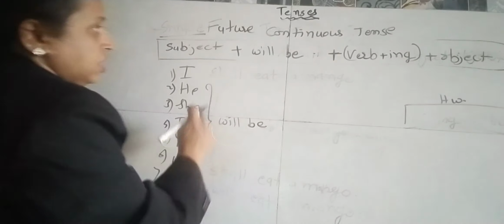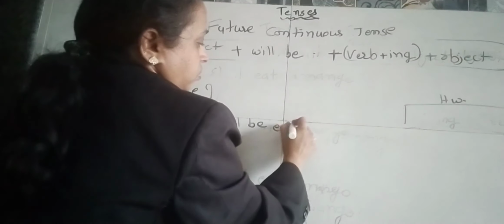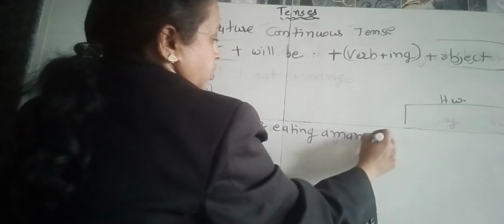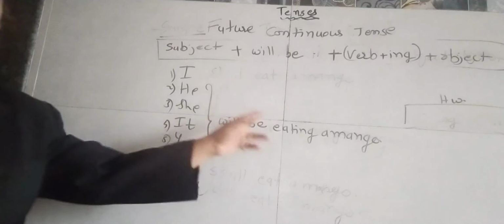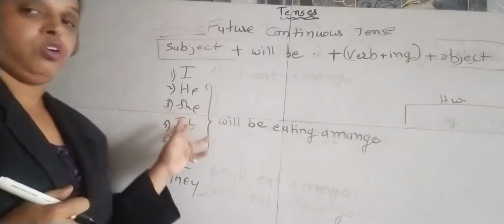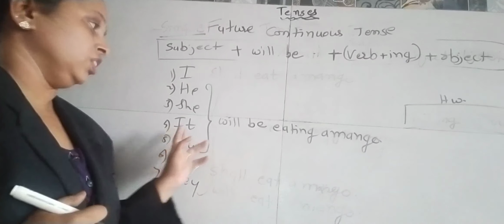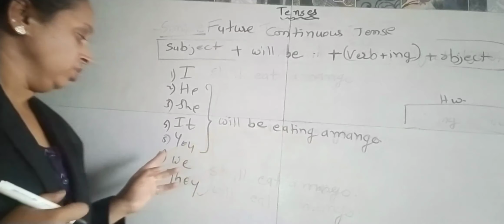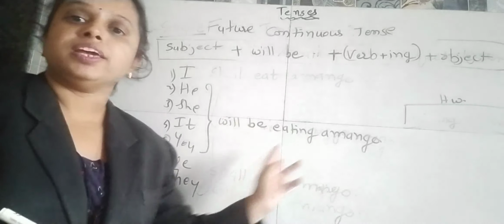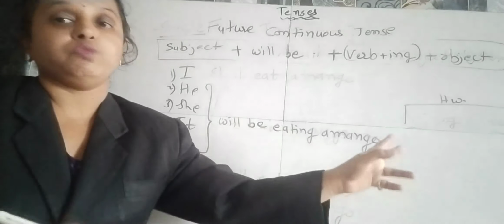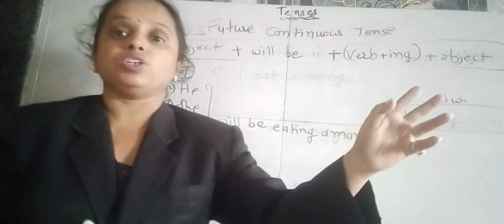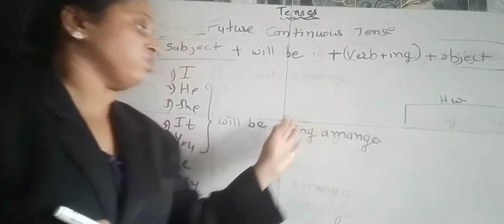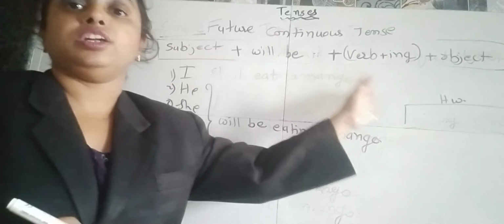I will be eating a mango. He will be eating a mango. She will be eating a mango. It will be eating a mango. You will be eating a mango. We will be eating a mango, and they will be eating a mango. This is also future, the action which is going to continue in the next time, for that we are using the future continuous tense.